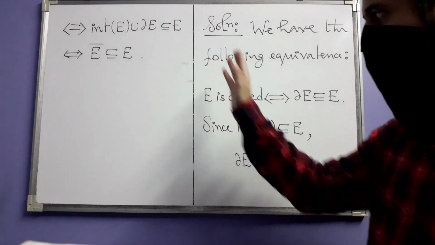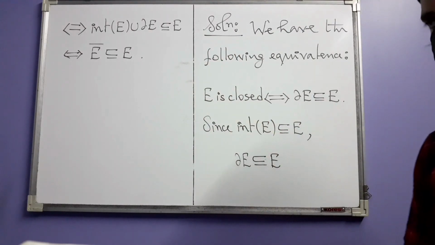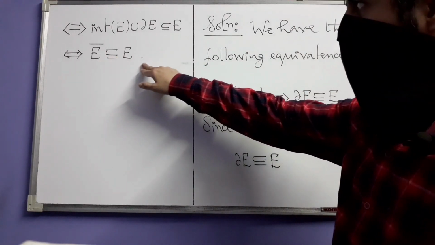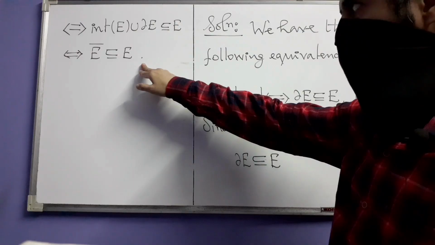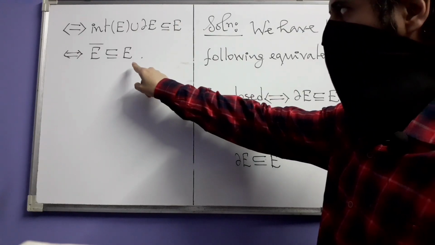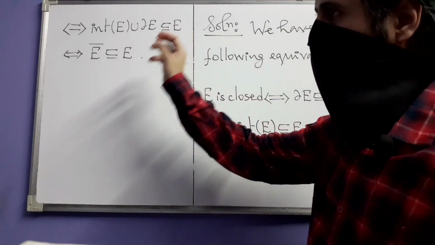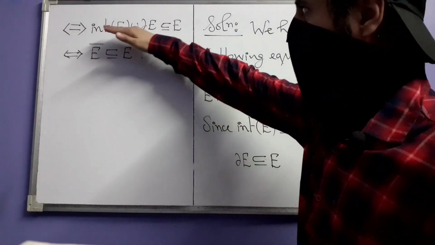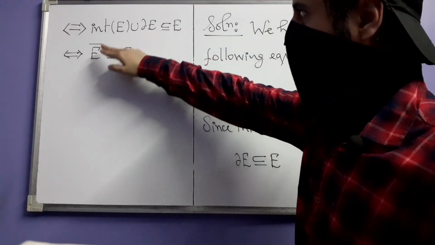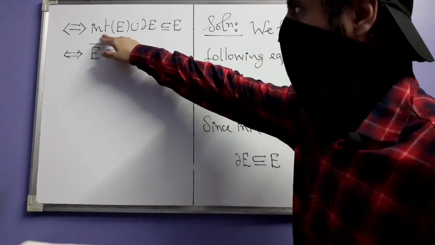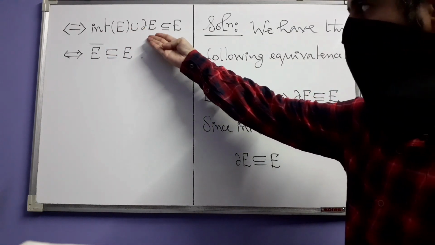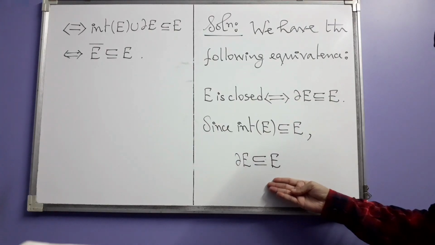You have to prove that the converse is also true, which is actually easier to see. If you start instead here, which just means that you are assuming that E contains all of its adherent points inside of it, then this implies this. Why? Because you know that E bar is the interior of E union the boundary of E, and that automatically implies this. Why?